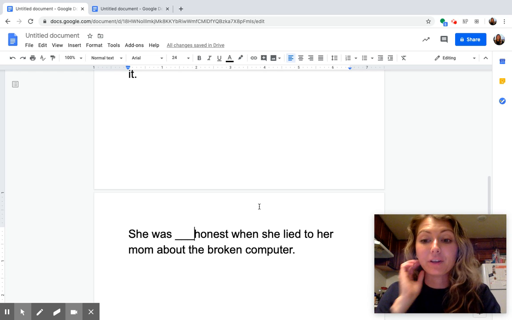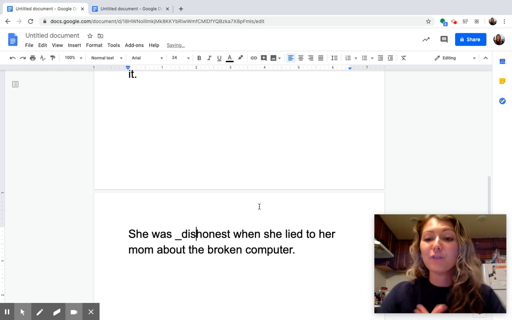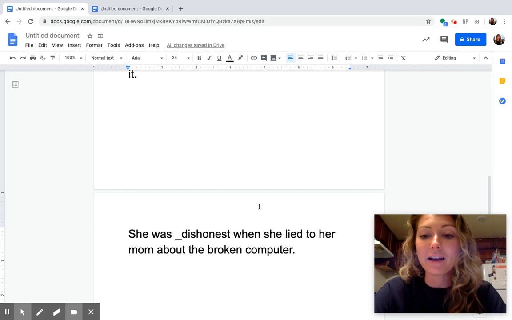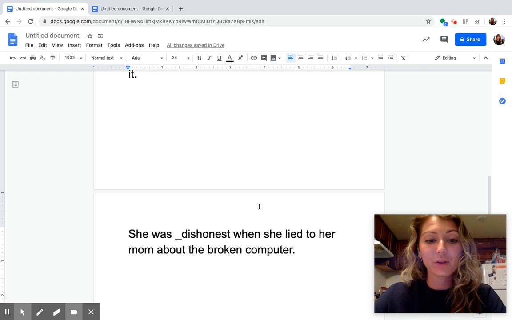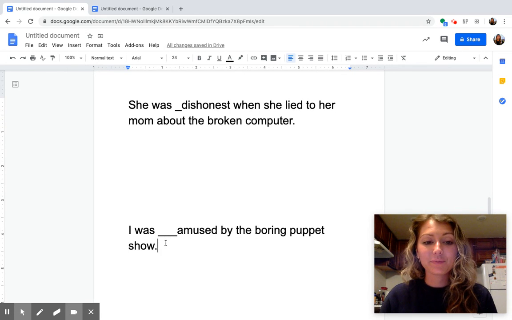In this example here, we actually use dis. If you already knew that dis was the correct prefix for honest in this sentence, you can give yourself a pat on the back. You did a good job. She was dishonest when she lied to her mom about the broken computer. Let's move to our next example.